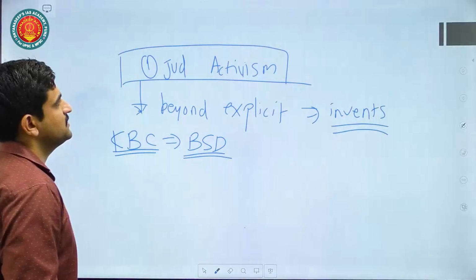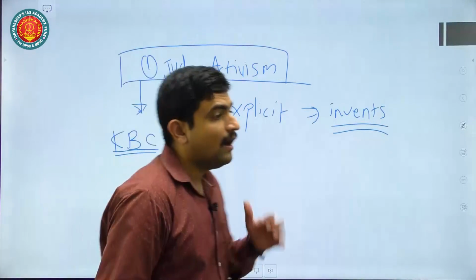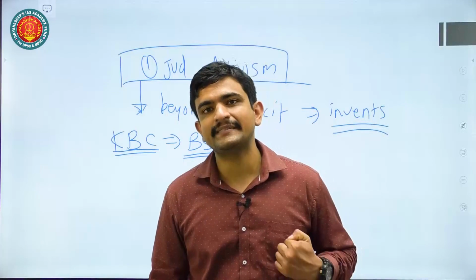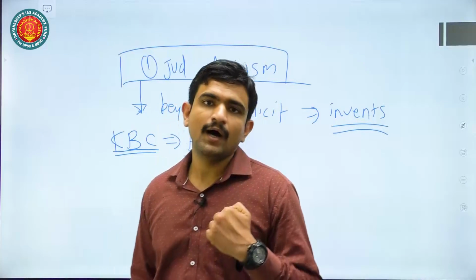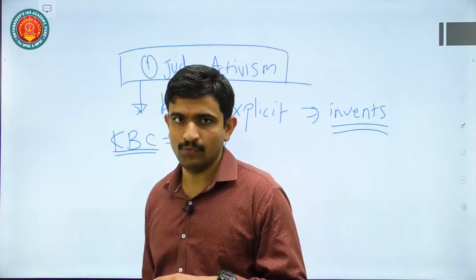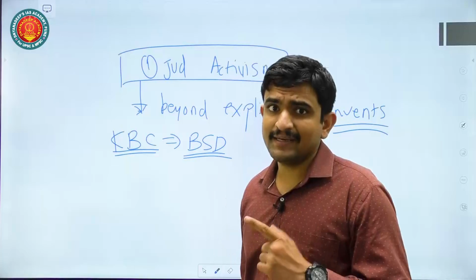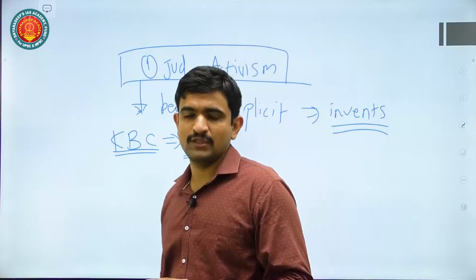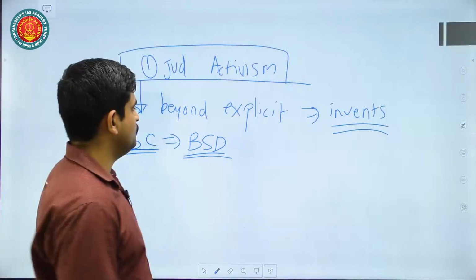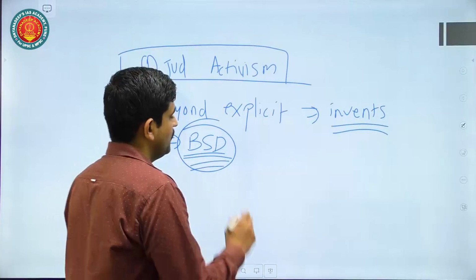That is considered to be judicial activism. But in judicial activism, it does not necessarily impinge upon the power of the legislature or the power of the executive. That is the case with respect to judicial overreach. When we think about judicial overreach, you can mention that also.